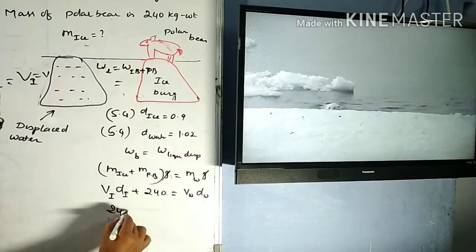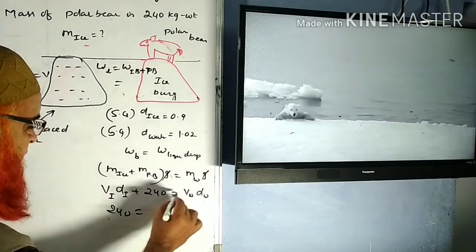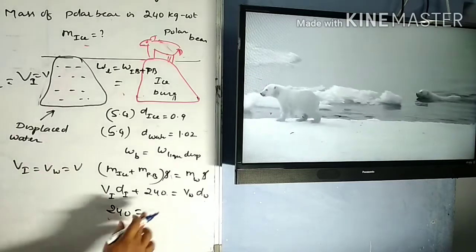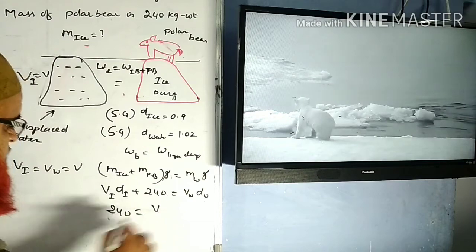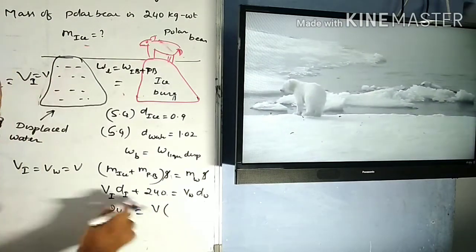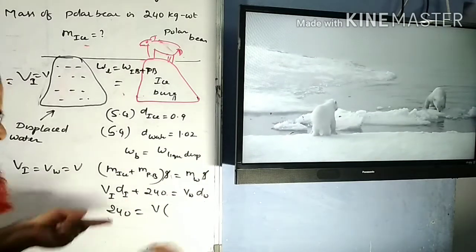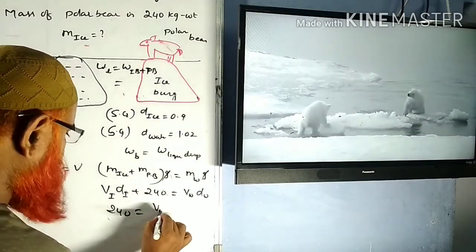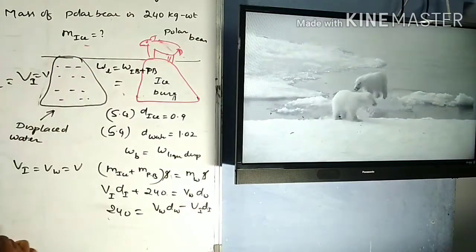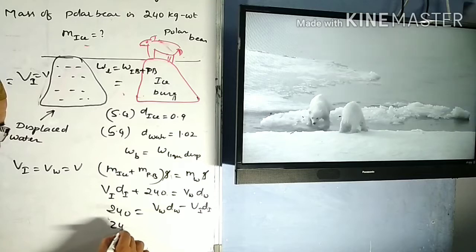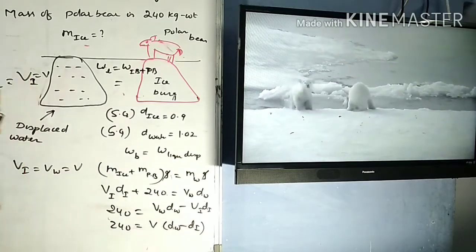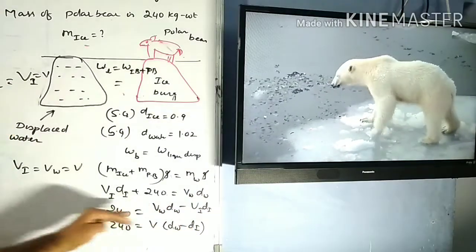Okay, first of all, you do one thing. 240, write like this only. And here, as I said, the volume of the ice is equal to the volume of the water, which is V. Both you can take as V here. So V, if you common out, because both V's are the same here. If you want, you can write one more step here. For example, volume of the water into density of the water minus volume of the ice into density of the ice here. So as both the volumes are the same, you can write 240 is equal to V (dW minus dI). Because both the volumes are the same, you can common out volume here.